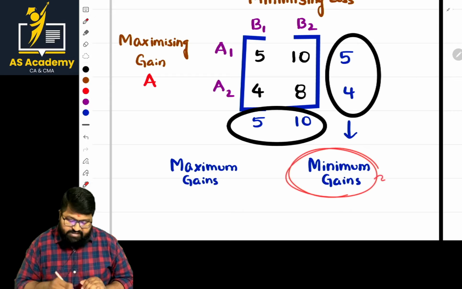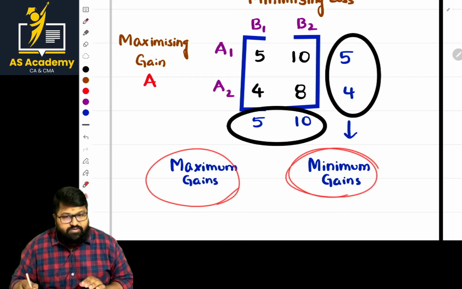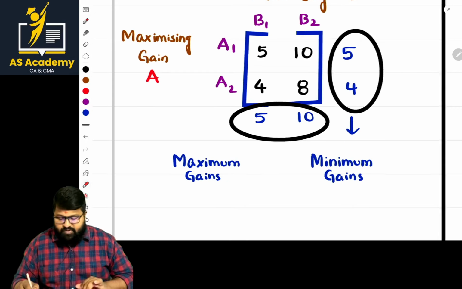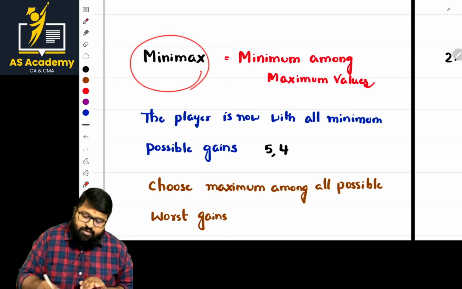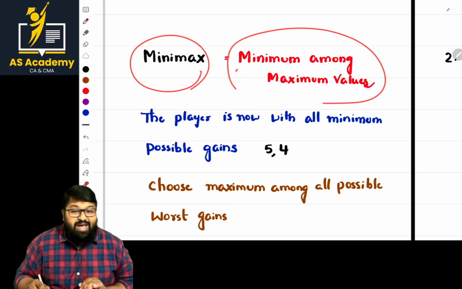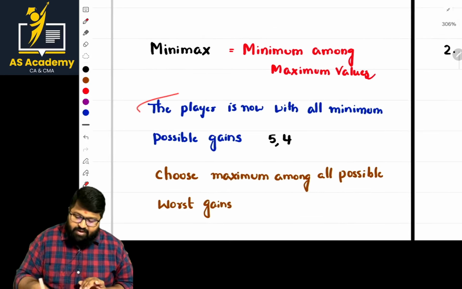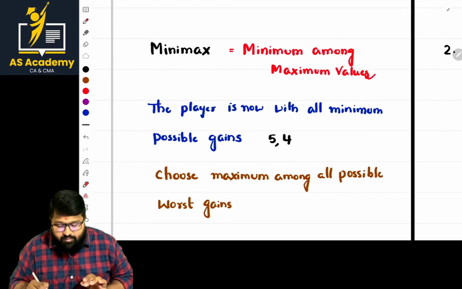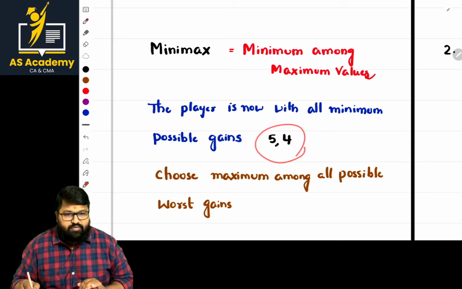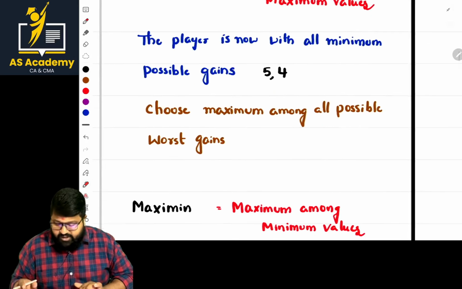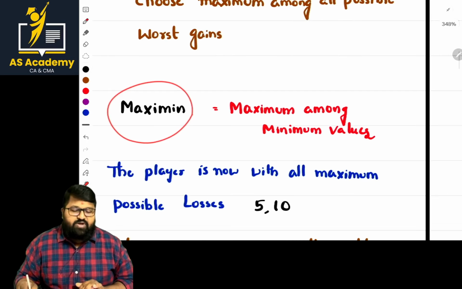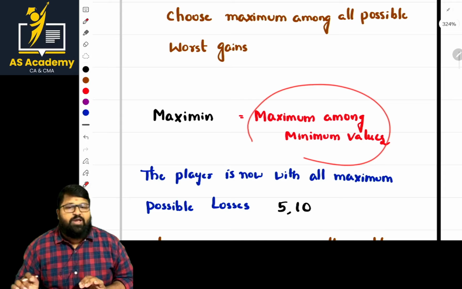These are the minimum gains, and these are the maximum gains or maximum losses, basically. Now, minimax is nothing but the minimum value among the maximum values. The player in the row, with all the possible gains, is 5, 4. Choose among all the possible worst gains, basically. And maximin is the maximum among the minimum values.